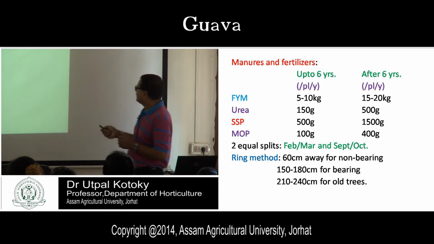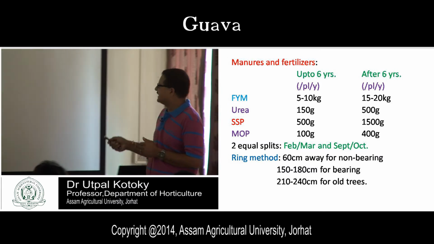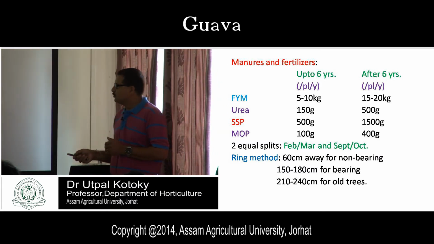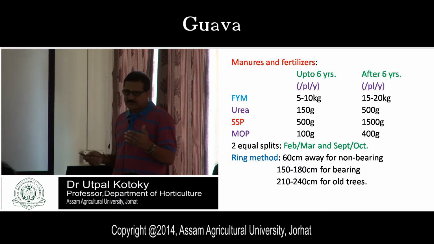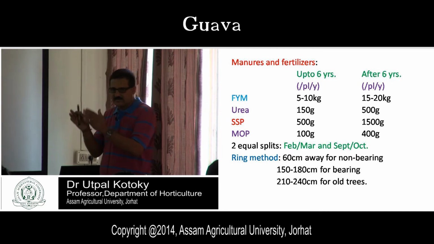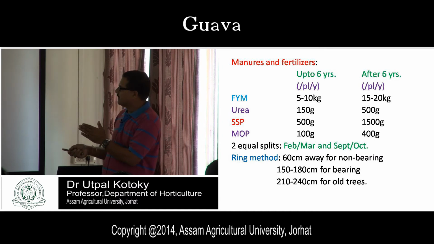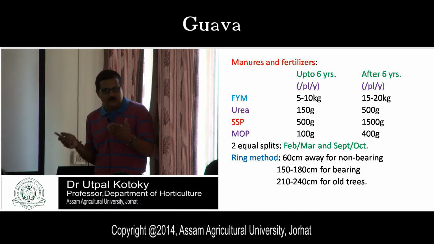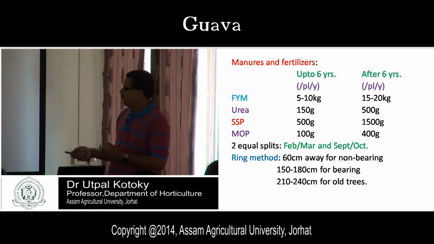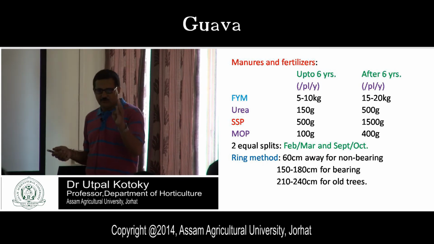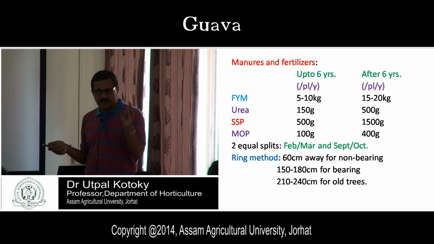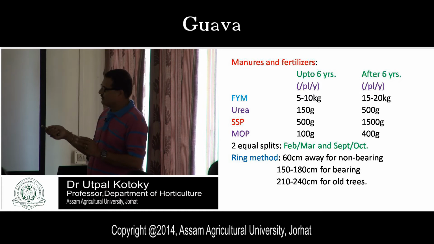Then this is again for after 6 years also, the same thing you will have to do. This is the 2 split doses, 2 equal splits. That means you should divide the fertilizers into 2 equal halves. Then one part in the month of February, March, another part in the month of September, October. Now next is your, what is the method, isn't it? First thing your dose I have given you, then the time I have given you, then third is the method.